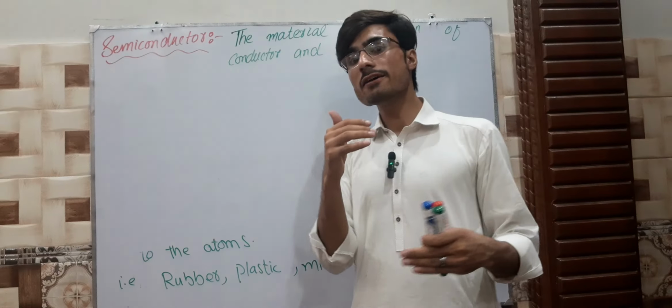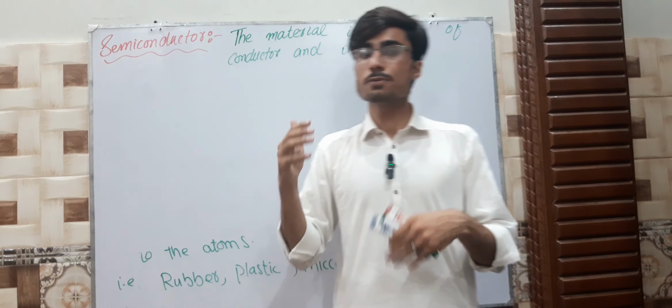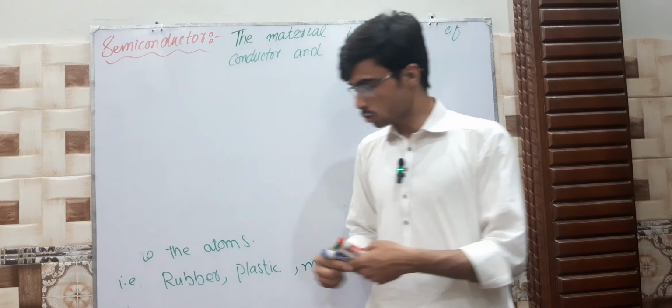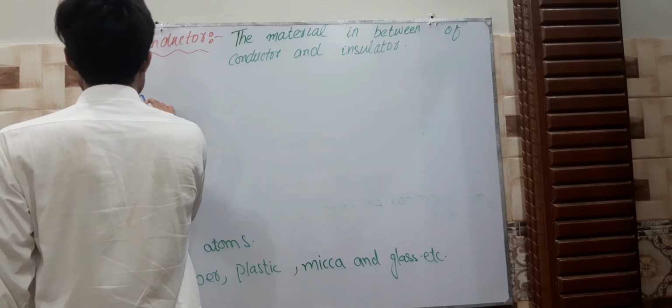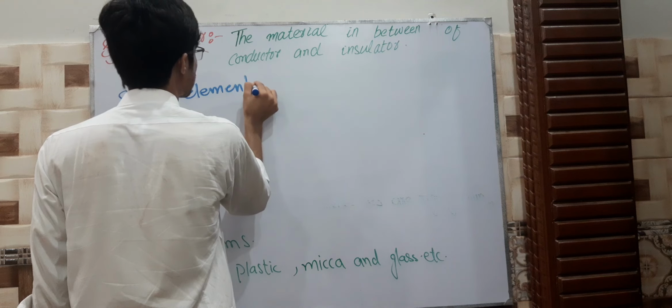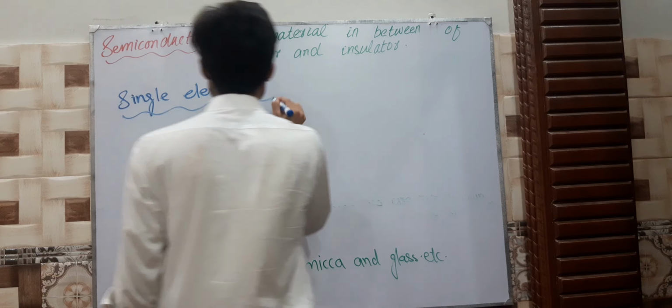But a semiconductor is sometimes made of a single element and sometimes of a compound. First we discuss single elements.